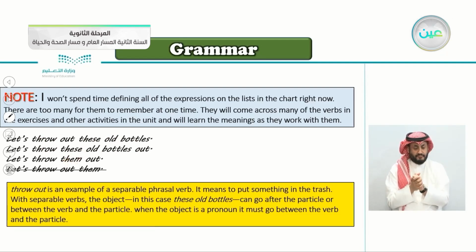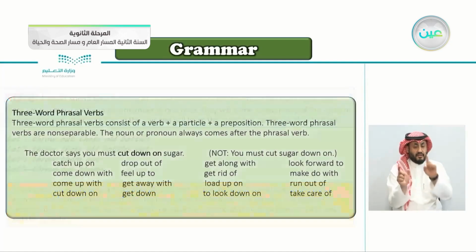Throw out is an example of a separable phrasal verb. It means to put something in the trash. With separable verbs, the object, in this case these old bottles, can go after the particle or between the verb and the particle. When the object is a pronoun, as we said before, it must go between the verb and the particle.